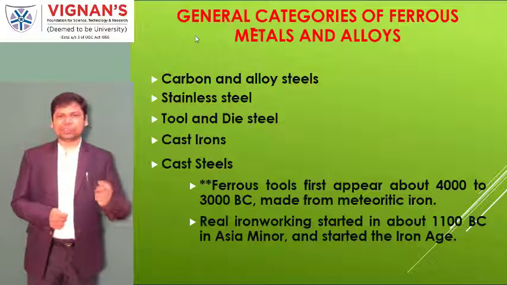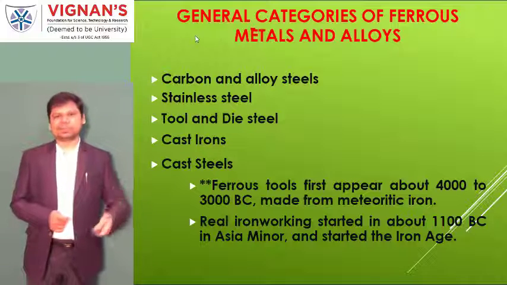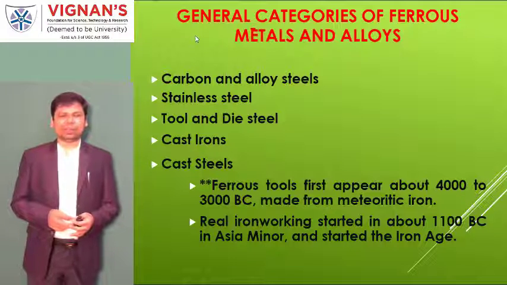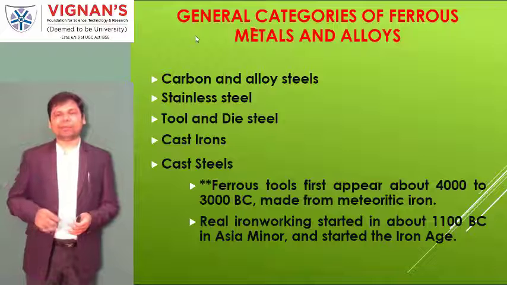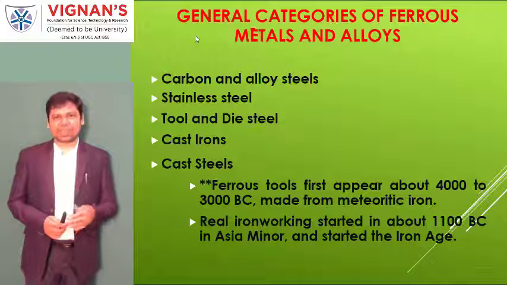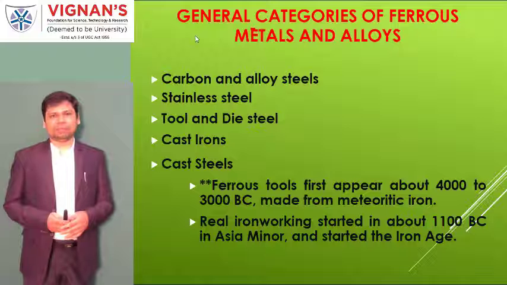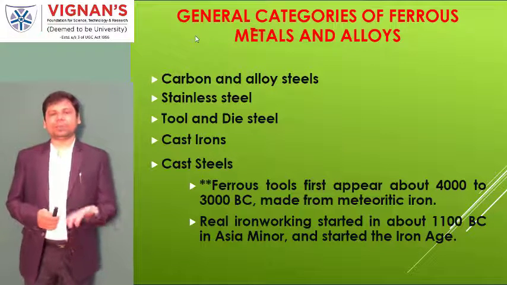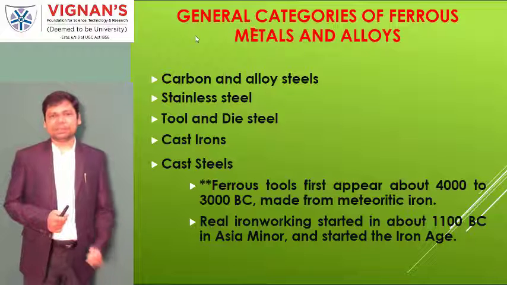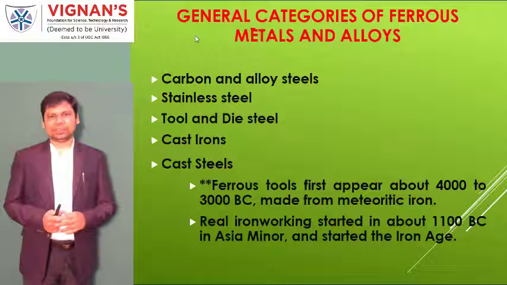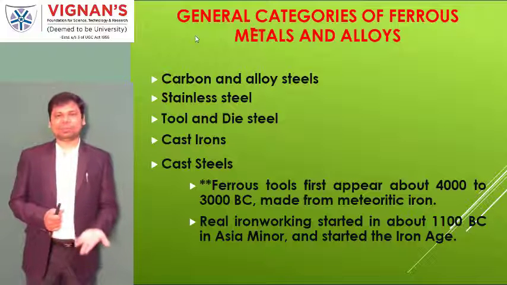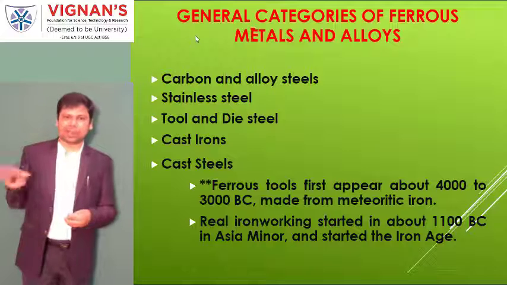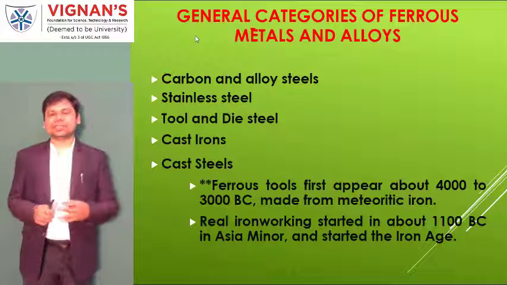Now, the last term shown here is cast steel, where we follow the casting process. That means the ferrous material is heated, molded, and used in different applications. Without the melting process and foundry technologies, we can't get steel material directly. Steels are not directly available on the earth. They are available in different forms which come under iron. So from iron, mixed with some alloy elements, we manufacture steels.